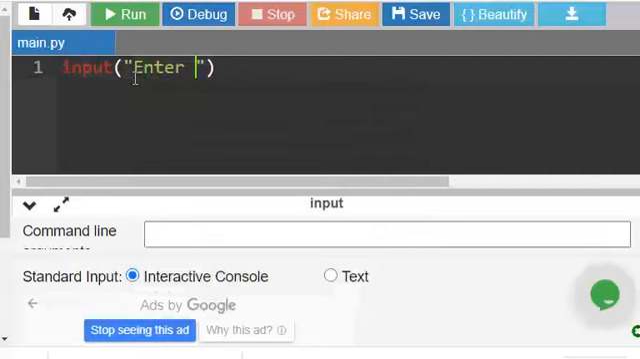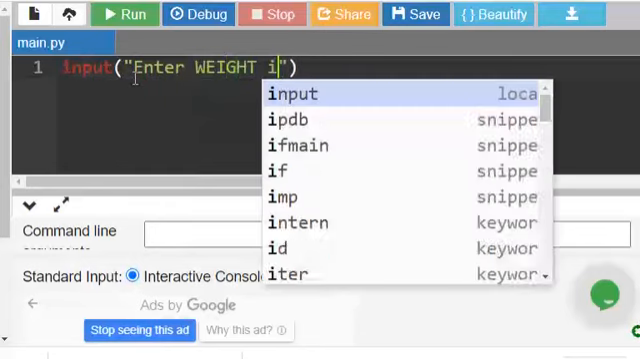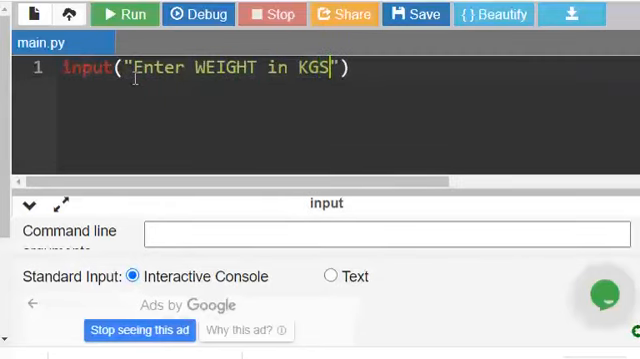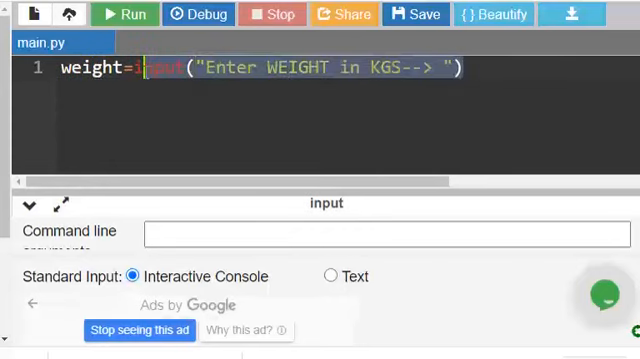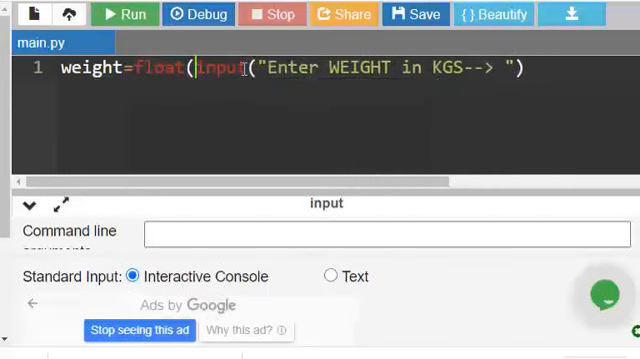Enter weight in kilograms. Here I am taking a variable name weight. So whatever is entered is taken into the weight. The input statement takes a string, so we need to convert it into an integer or float. Let us take a float. So here I am saying float of, and here I am closing the bracket, so it is now converted to a float.